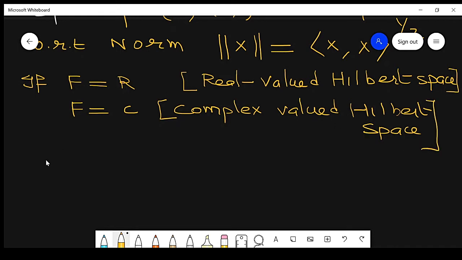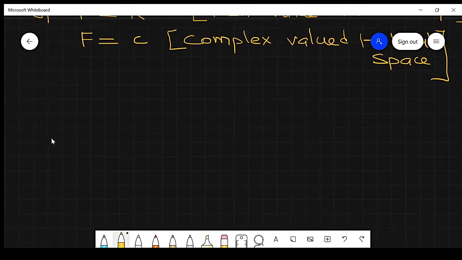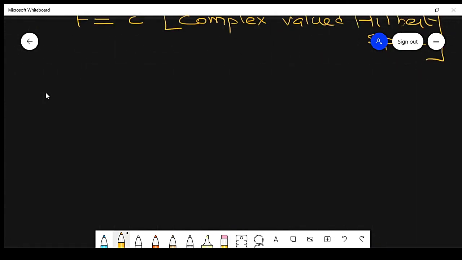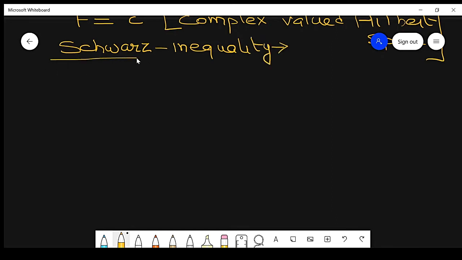Now the next result, the next theorem, which is very important, is called the Cauchy-Schwarz inequality. This is a very important result. In the examination, this result is asked as: state and prove the Cauchy-Schwarz inequality or Schwarz inequality.